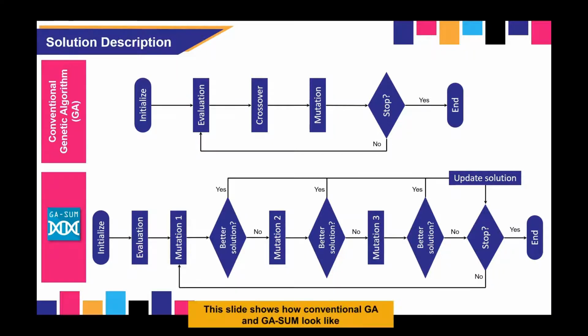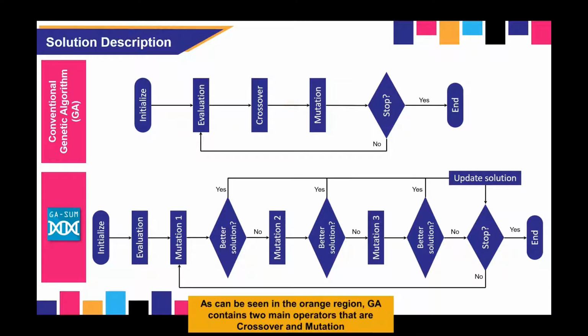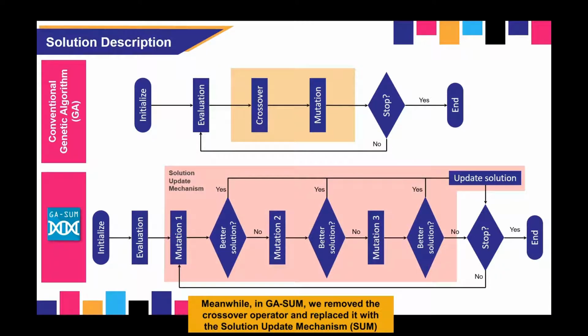This slide shows how conventional GA and GASUM look like. As can be seen in the orange region, GA contains 2 main operators that are crossover and mutation. Meanwhile, in GASUM, we remove the crossover operator and replace it with the solution update mechanism SUM. As a result, SUM contains 3 different mutation operators which help to increase the stochasticity of the algorithm.